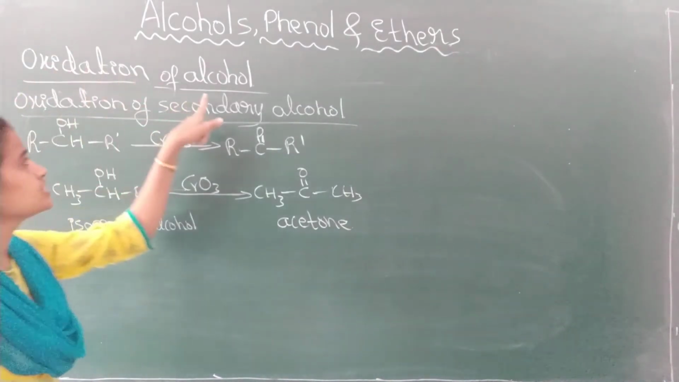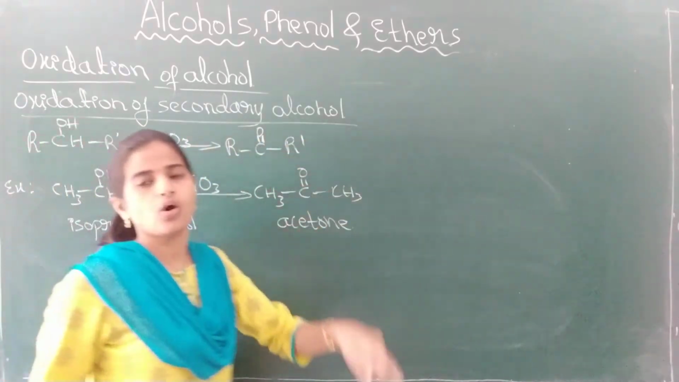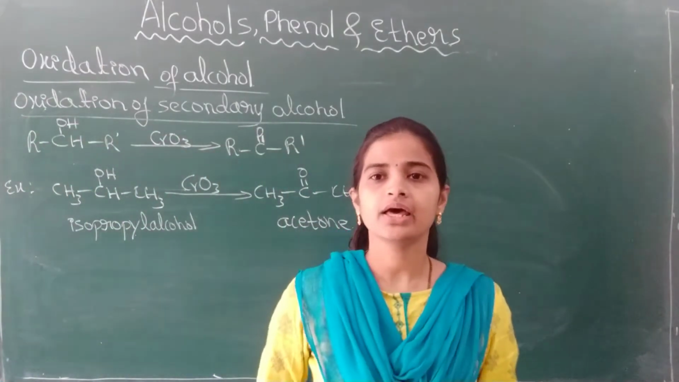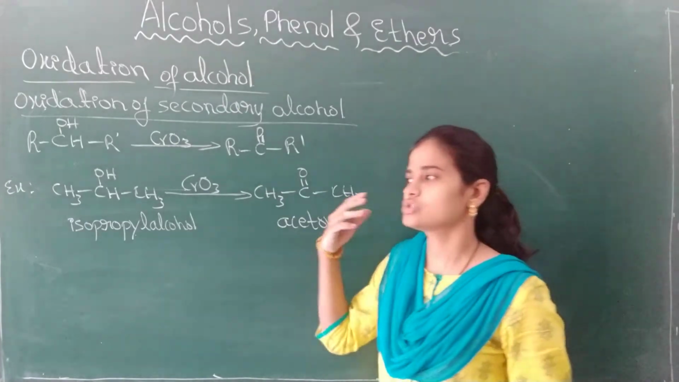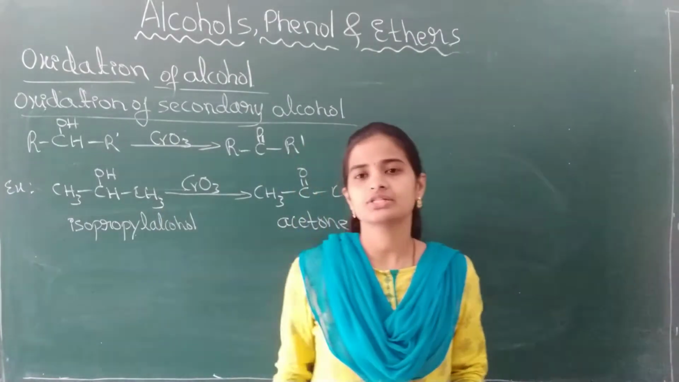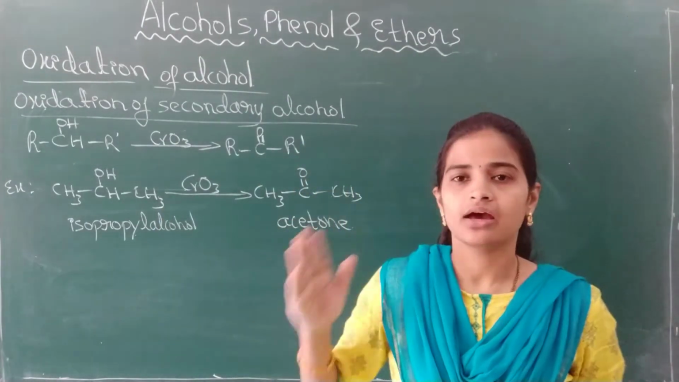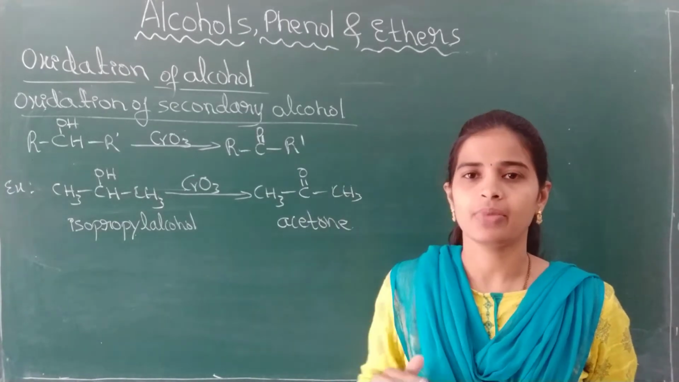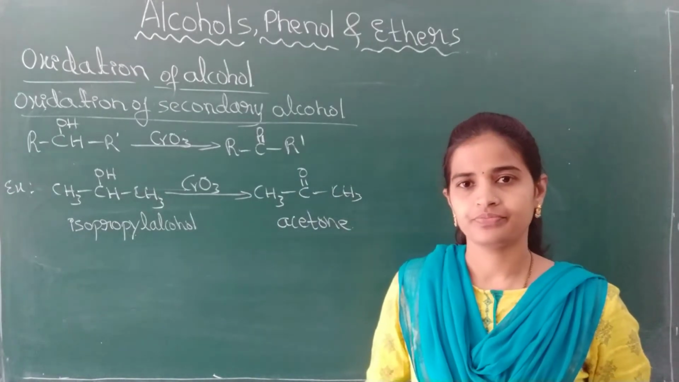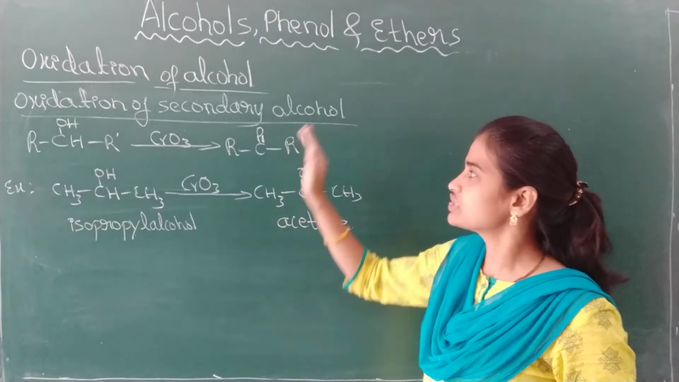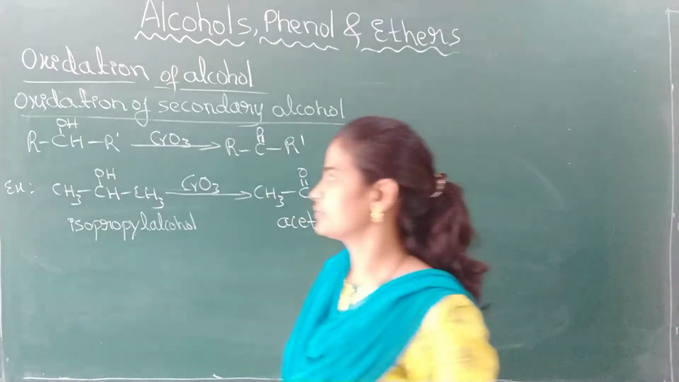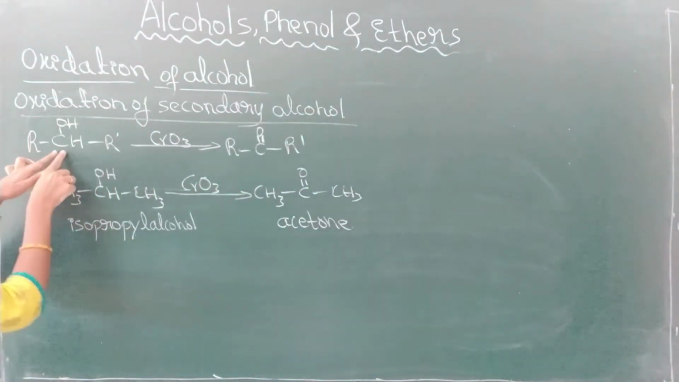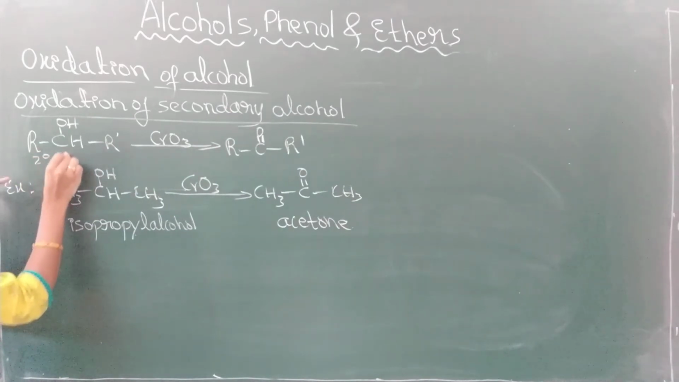Next one is oxidation of the secondary alcohol. We got to know that oxidation of the primary alcohols gives rise to aldehydes, and then further oxidation of the aldehydes gives carboxylic acids with the same number of carbon atoms. Now oxidation of secondary alcohol. See here, it is a secondary alcohol.